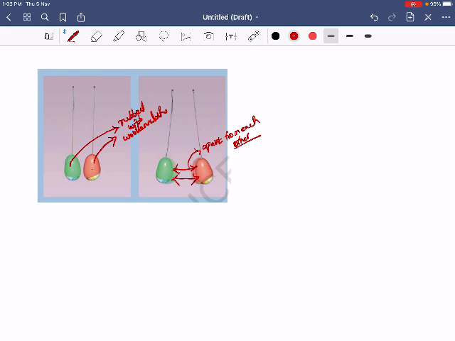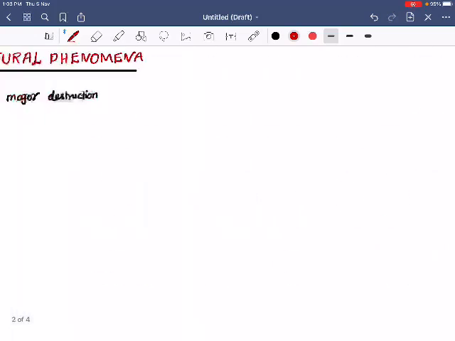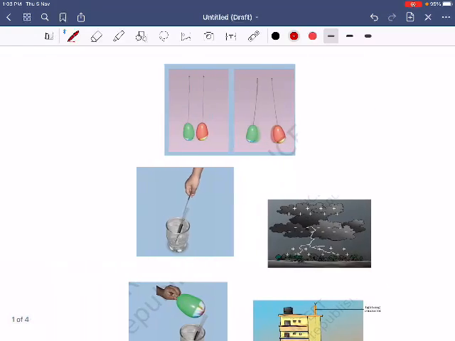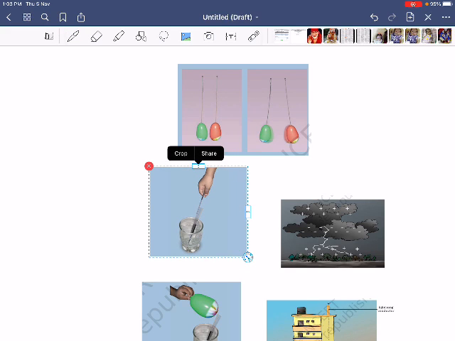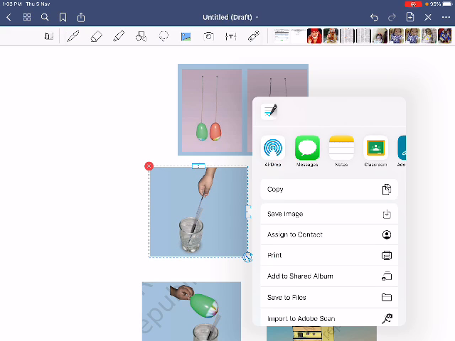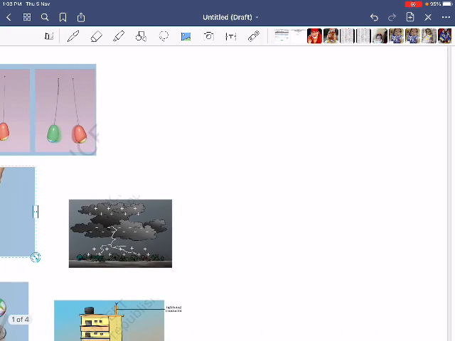Here also the same kind of charge, maybe positive, and here also the same kind of charge, maybe positive. So the positive charges will repel each other. Okay, and there is one more example in your book. You just take one discarded refill.